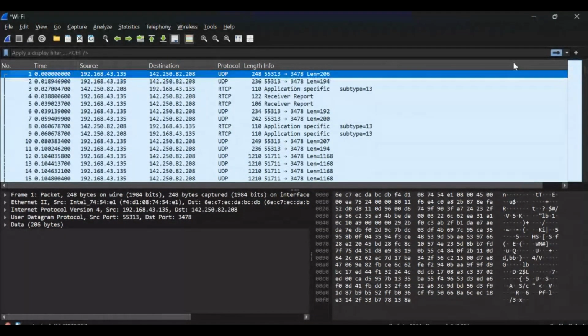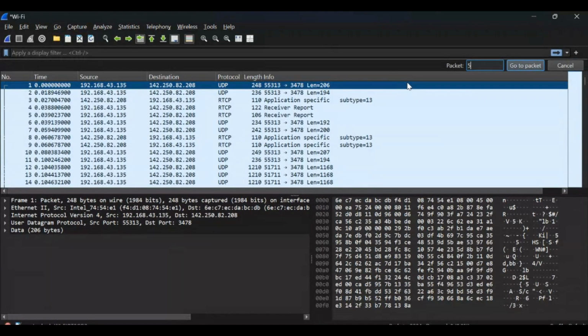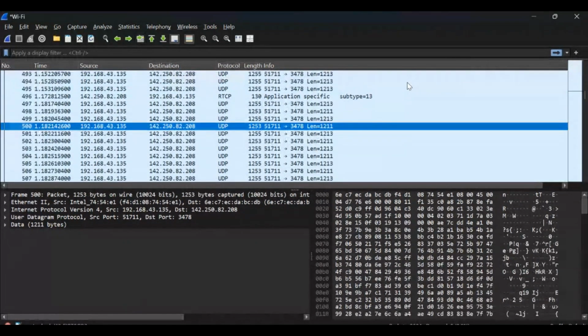Maybe we want to check, let's say, packet number 500. We'll go to this Go, go to packet, and click on, let's say, 500. You can see this is packet number 500 based on the packets that were captured.